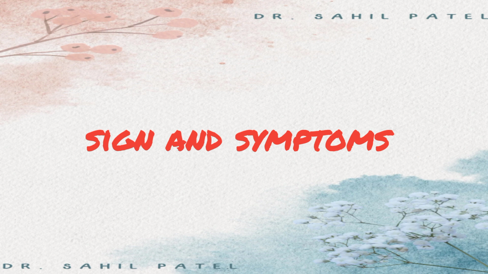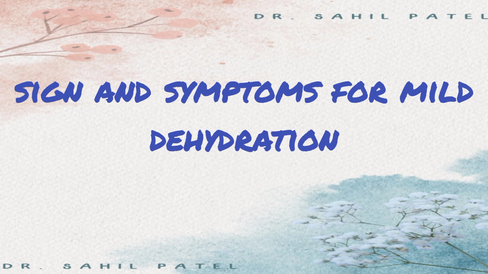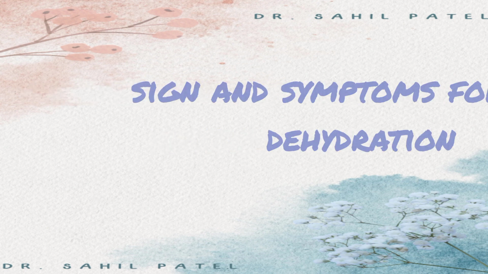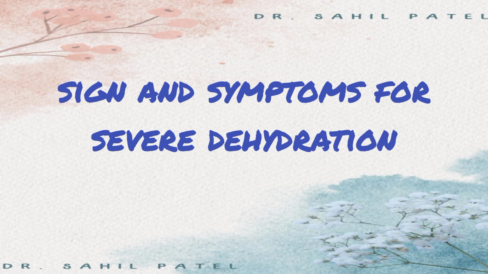Then let's talk about signs and symptoms. I have divided it into three types. First one is mild and moderate dehydration, in which there is dryness of mouth, excess thirst, decrease in sweating, decrease in urine formation, headache, dizziness, weakness, cramps in legs and arms. Next one is severe dehydration. In severe dehydration, decrease in blood volume is there, cardiac output is decreased, low blood pressure, fainting is seen in the patient, and hypovolemic shock may be present in cases of severe dehydration.